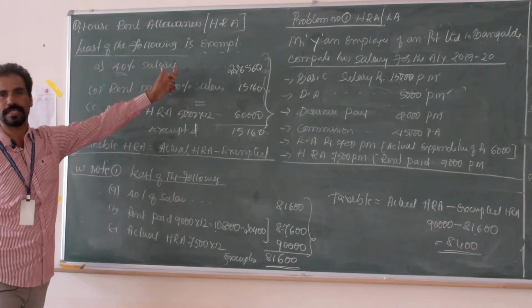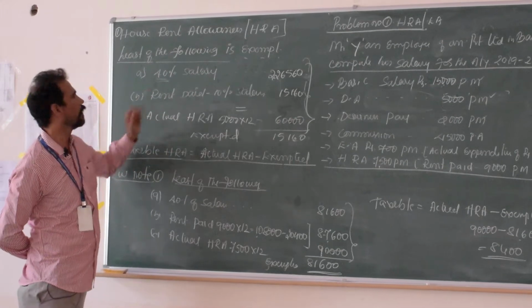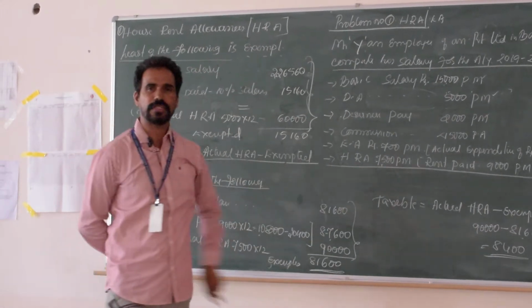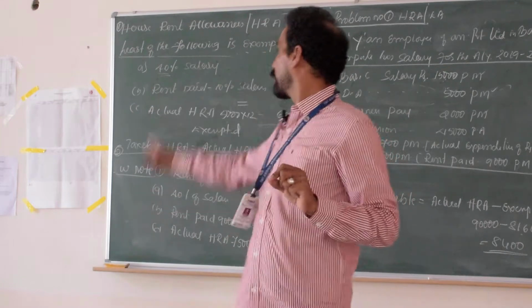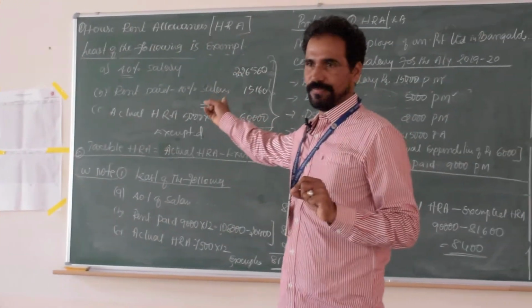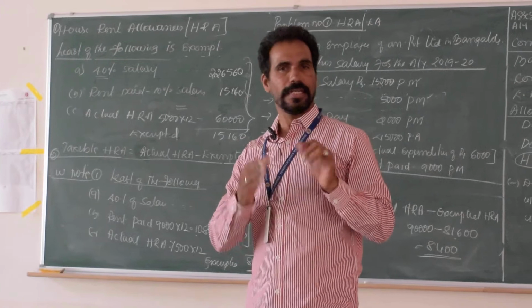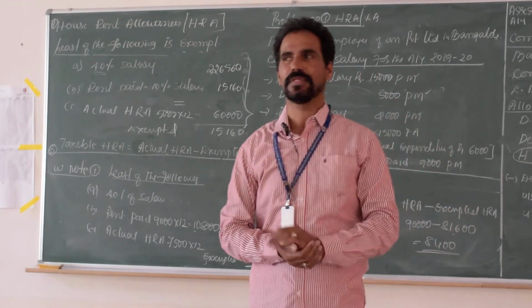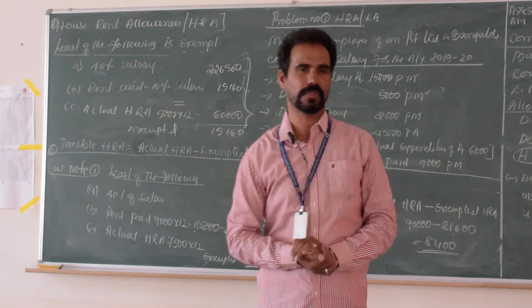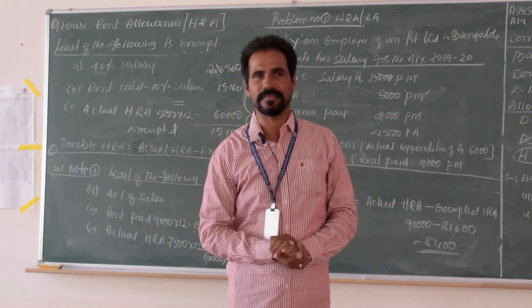The following is exempted, whichever is least. First, we have three formats, A, B, C. A is 40% of salary. B, rent paid minus 10% of salary. C, actual HRA. So what is salary?